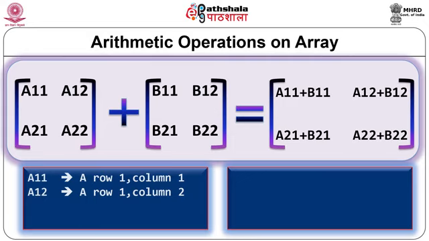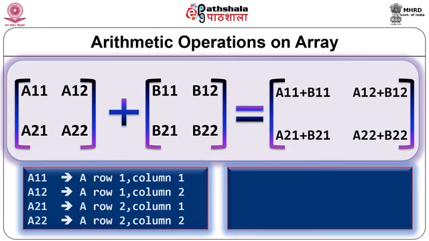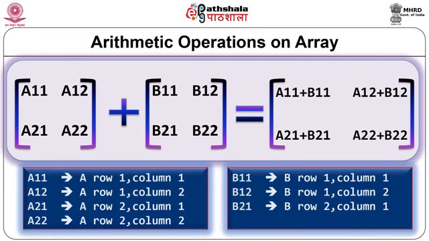means A matrix row 1 column 2, A22 means row 2 column 2. Similarly, B matrix B11 means B matrix row 1 column 1, B22 means B matrix row 2 column 2, and we are adding these elements and we are generating the result like A11 plus B11, A12 plus B12, A21 plus B21 and A22 plus B22.